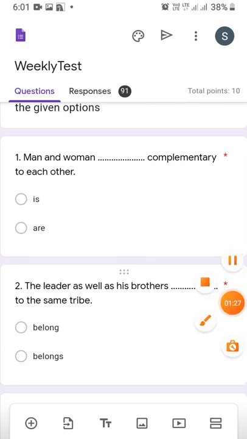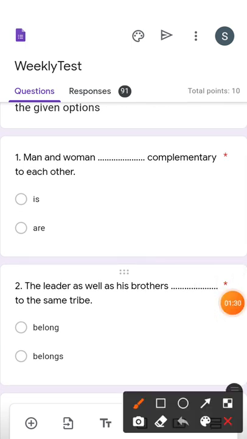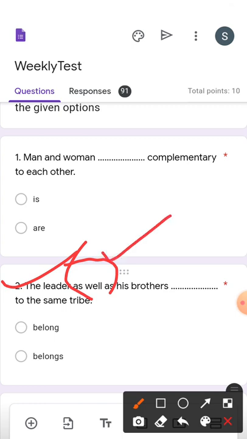Now let us see our second question. The leader as well as his brothers dash to the same tribe, belong or belongs. So here there is a phrase, as well as. I had told you during the rules of subject verb concord, whenever such kind of phrases are there, as well as, along with, accompanied by, then we have to ignore these phrases, we have to cut them and see the first subject of the sentence, and the first subject is a singular subject.